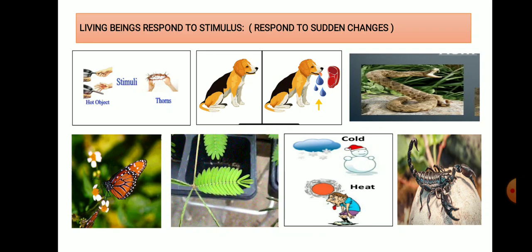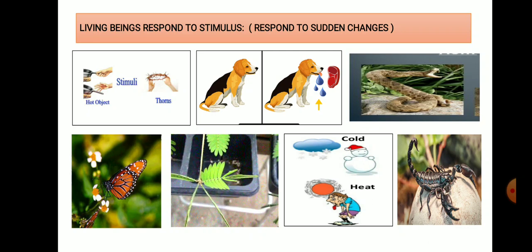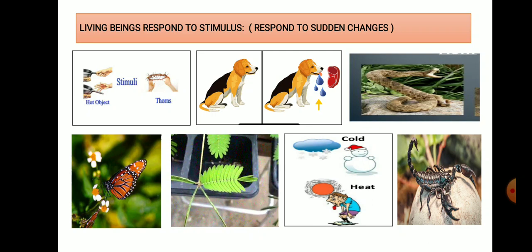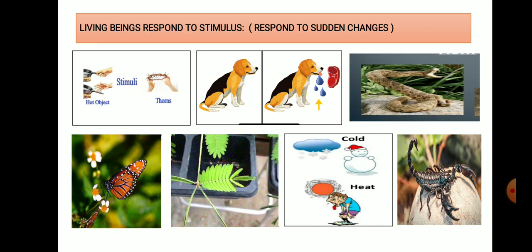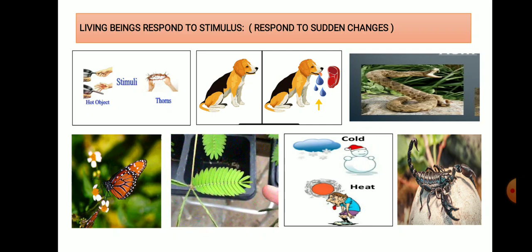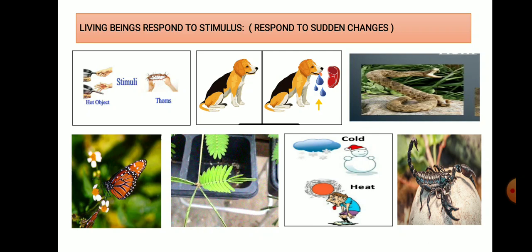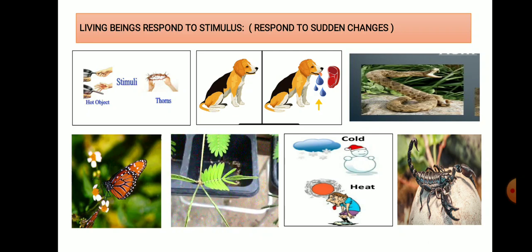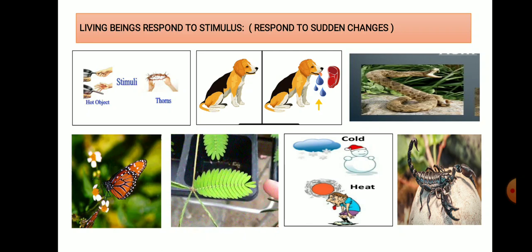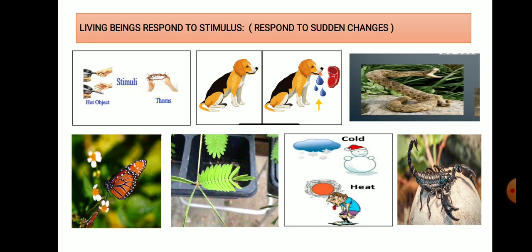Next example, when we touch a touch-me-not plant, its leaves immediately close. They show a response to the stimulus. In the next picture, you see the stinging of a scorpion. When some external thing touches it, it immediately shows a response.